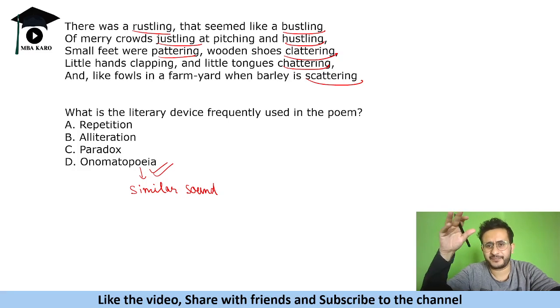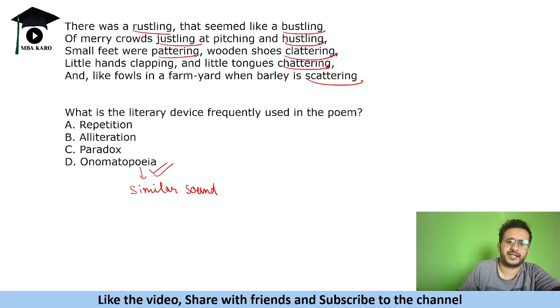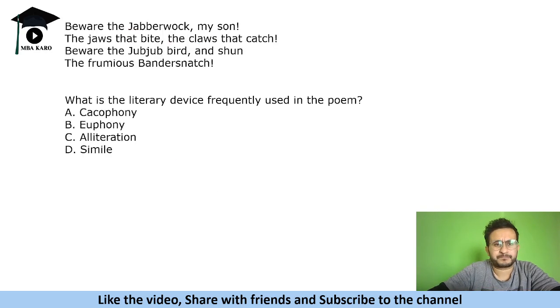Okay, scattering. So these kind of words create some sense of sound in your brain. That device is called onomatopoeia. Okay, so this is the answer to this. Let us take another example.